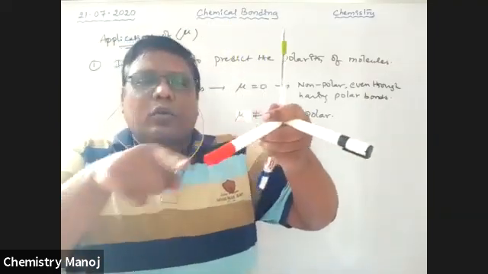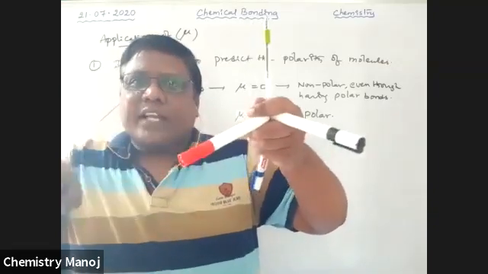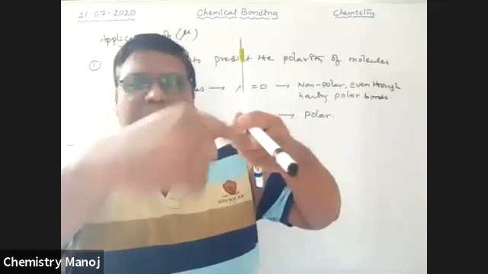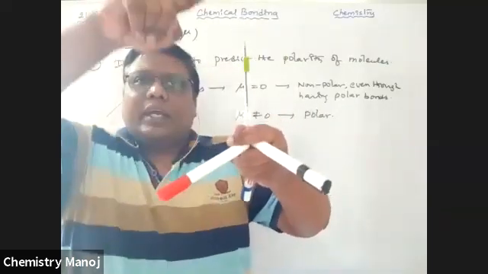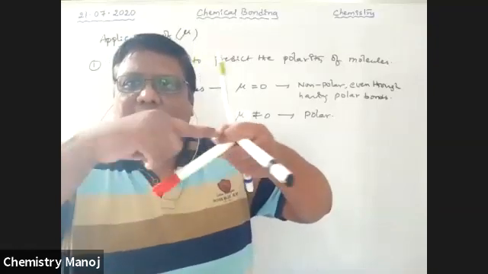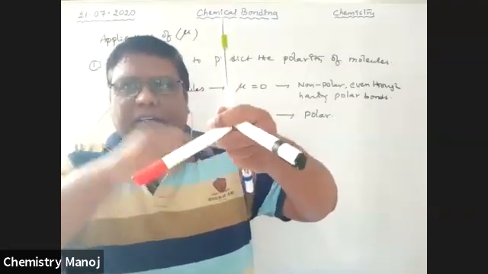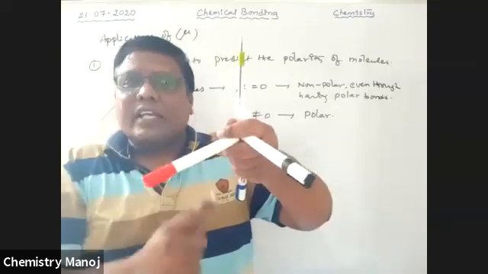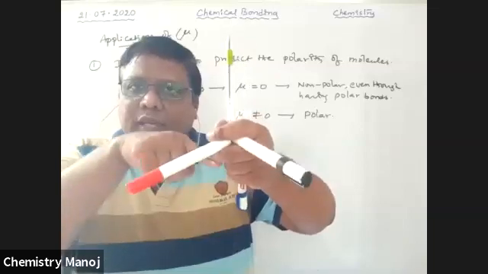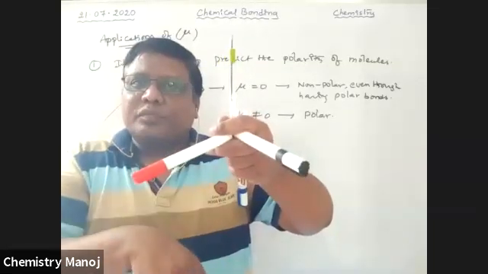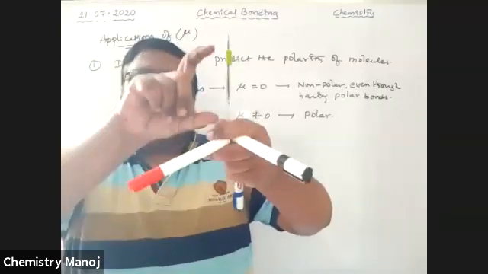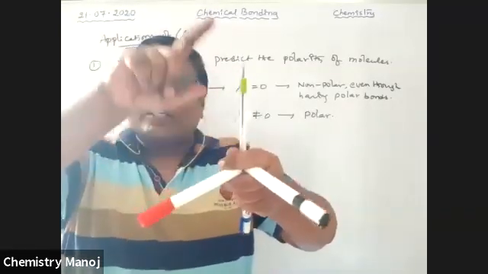Here the carbon to chlorine dipole moment is directed outside, away from carbon, in each direction. Three of these vectors give a resulting vector in the downward direction. Am I correct or wrong? The resulting direction is downward. This downward vector is cancelled by the upward direction vector because of the same magnitude.